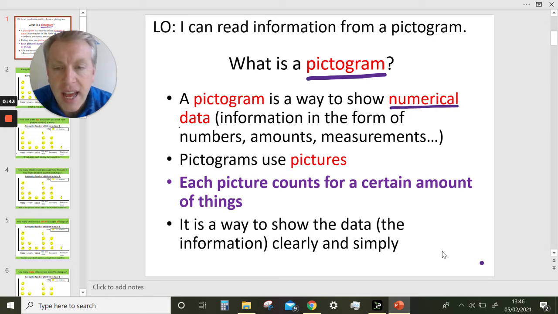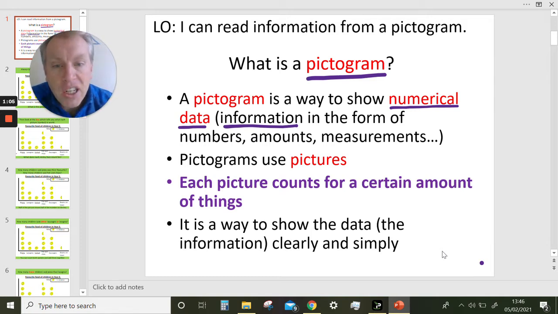Numerical data. And data means information. And numerical means number information. So information in the form of numbers. That could be amounts of people, could be measurements, how big or how long.